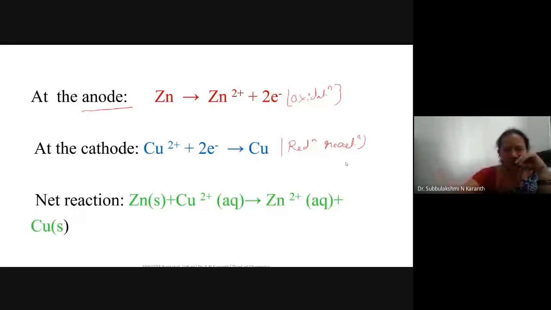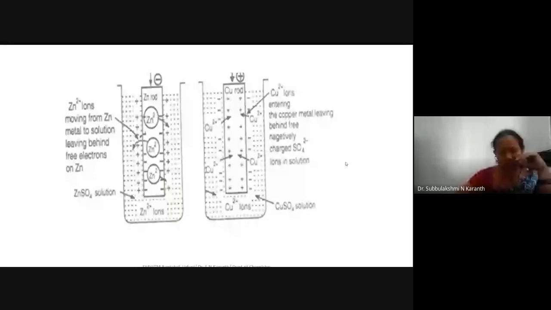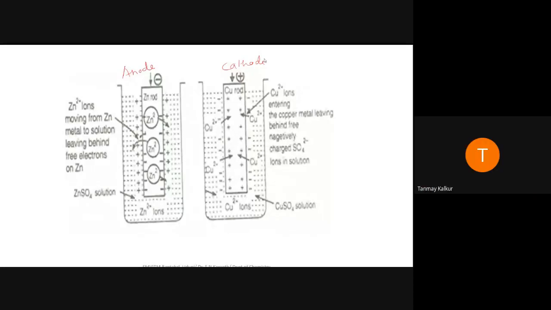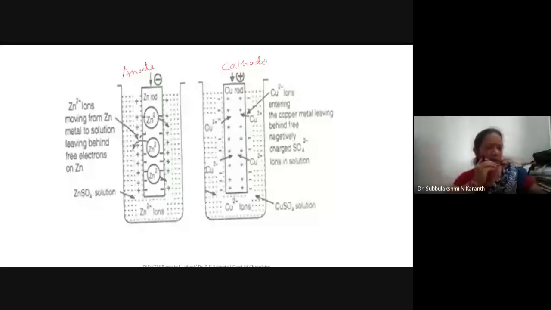Now coming to why I took the anode as a negative electrode. I am discussing this one. Anode is a negative electrode and cathode is a positive electrode. Usually, in all electrolytic cells, we take the anode as a positive electrode. Is it? Yes or no? Anode generally we consider positive. Yes, ma'am. But in the case of an electrochemical cell, the charge carried by the anode electrode is not positive. It is negative.